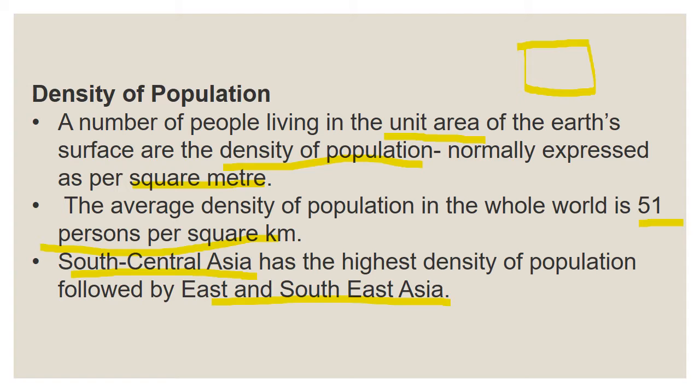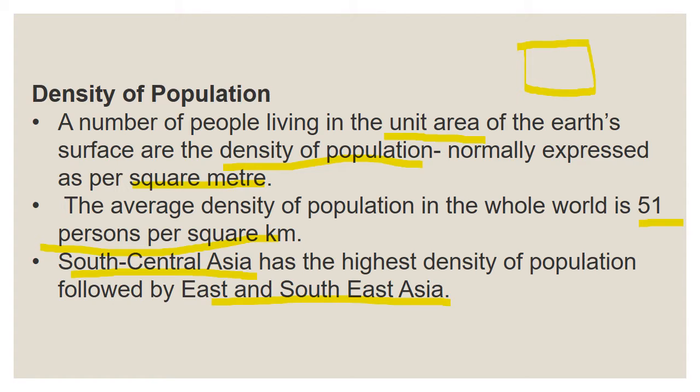The average density of population in the whole world is 51 persons per square kilometer. So in per square kilometer, 51 persons, like that the measurement is.